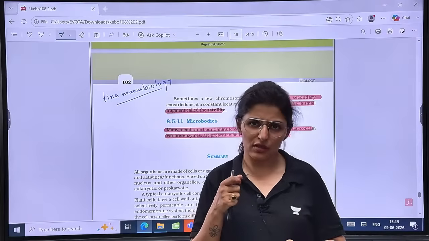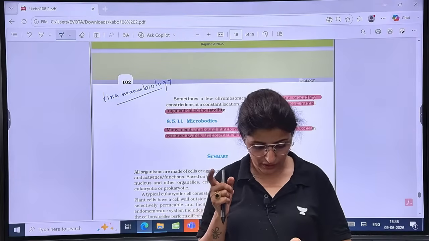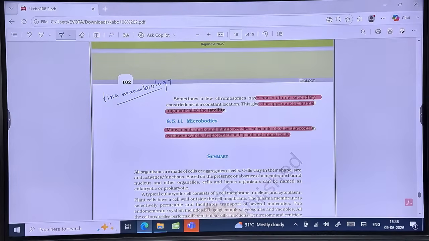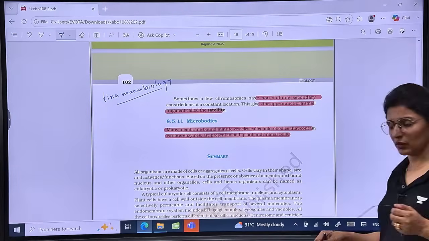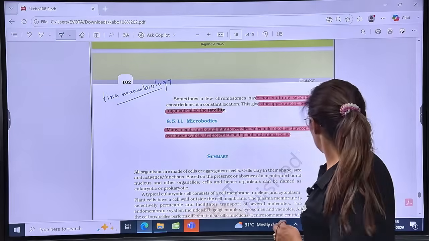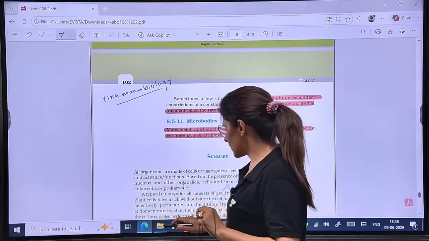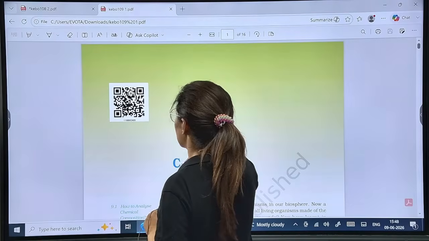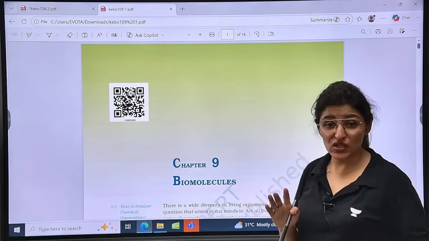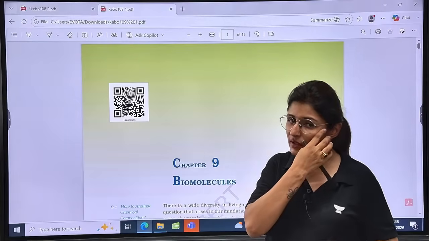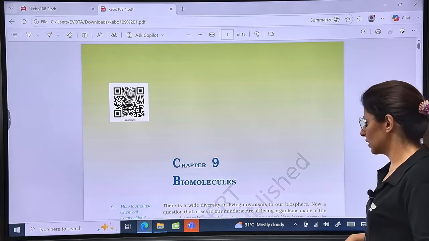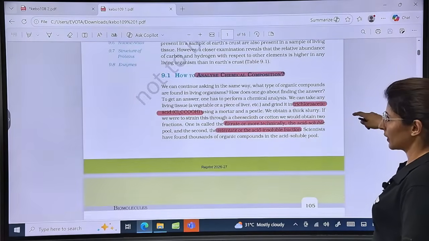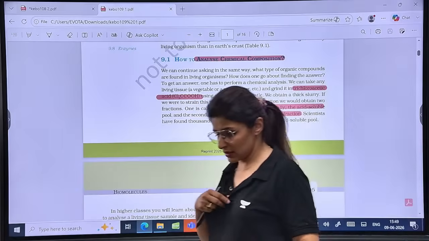One more chapter, a shorter chapter. We'll underline all the important lines, and then we'll keep the rest for tomorrow. Don't worry, I'll not interfere with your chemistry or physics class, sorry. All right, let's do one more chapter, guys. We'll be able to complete 9 chapters today. Don't worry, we'll complete the rest of them tomorrow. I'll take another session. All right, just a second.